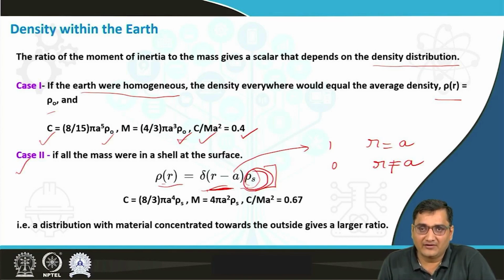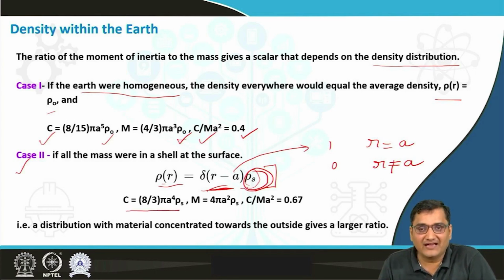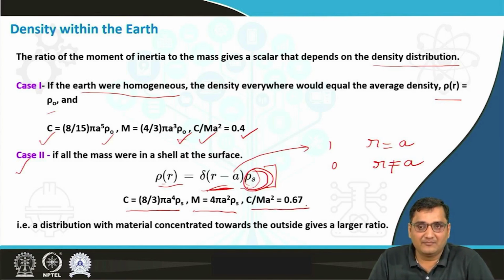And when we do our calculations for the moment of inertia for this particular case, then c will be equal to 8 by 3 pi a cube rho s, and the mass will be equal to 4 pi a square rho s, and the ratio of moment of inertia to the mass will become 0.67.